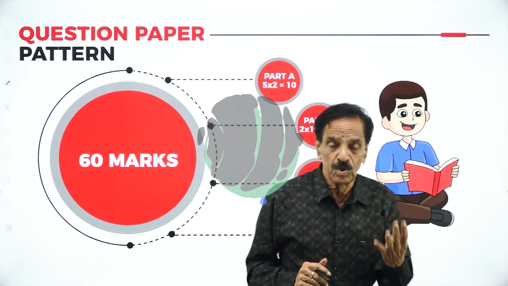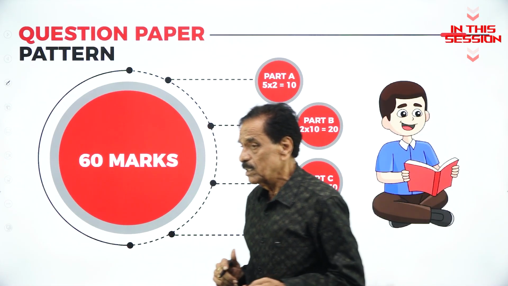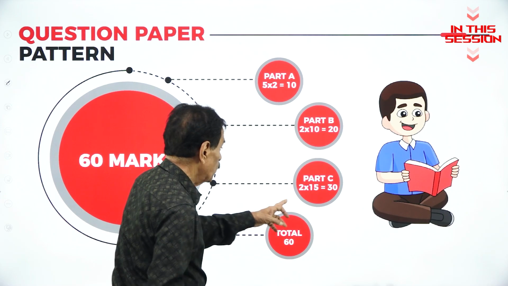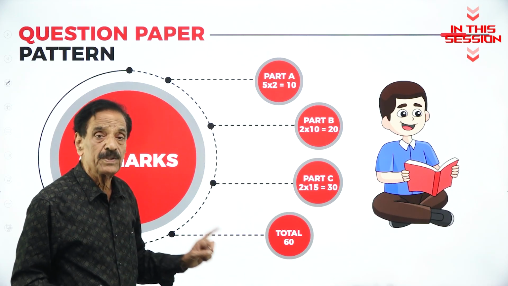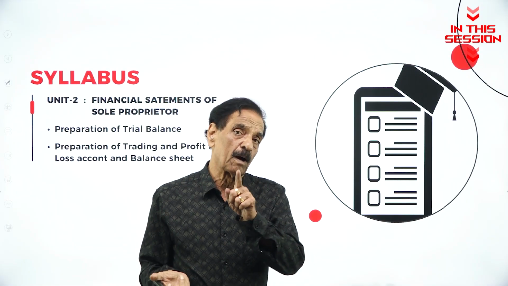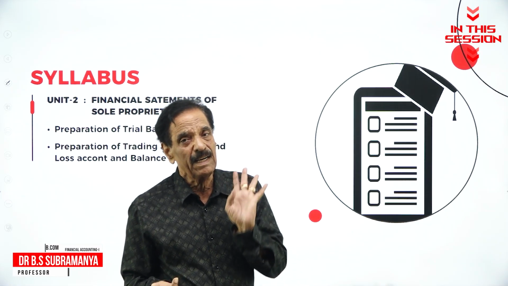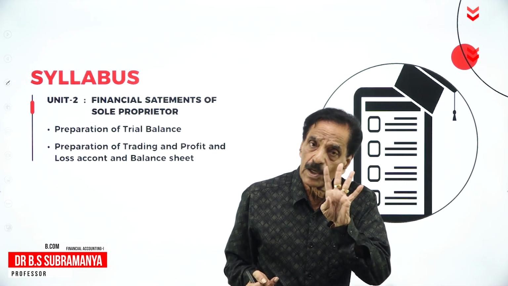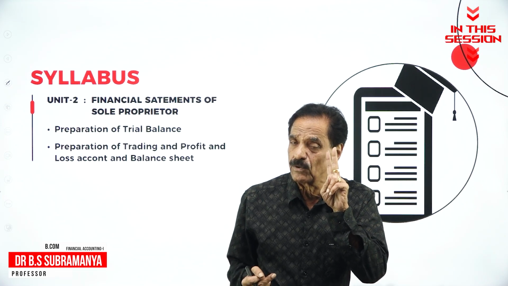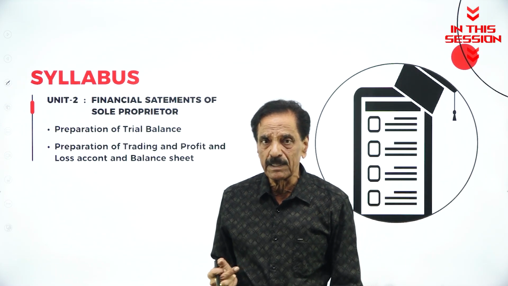We'll ask 4 questions. You have to answer 2, each carrying 15 marks. 2 into 15 is 30. Totally 60 marks coverage. 3 problems and 1 theory, 10 marks each. We'll ask 4. You have to answer any 2. 2 into 10, 20 marks coverage.